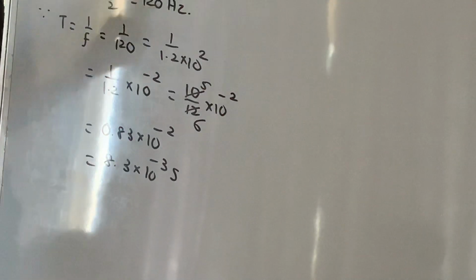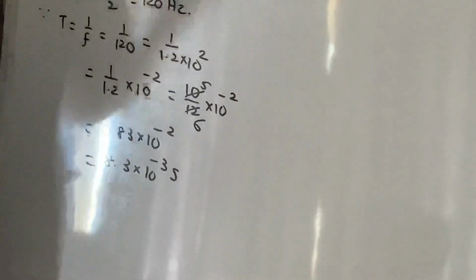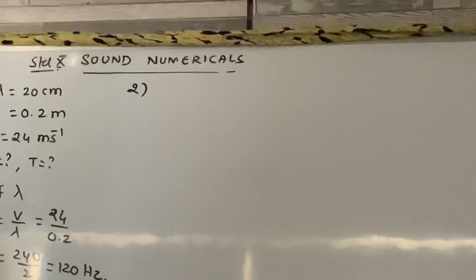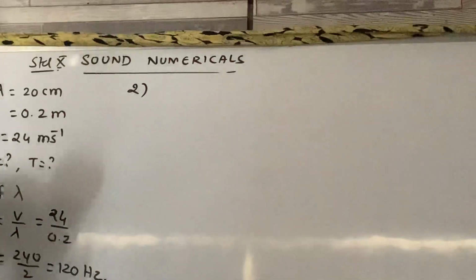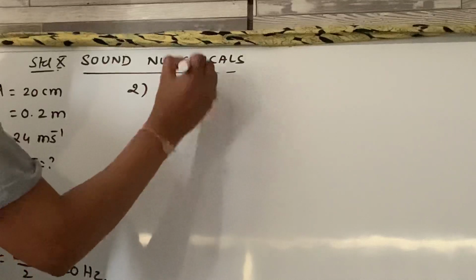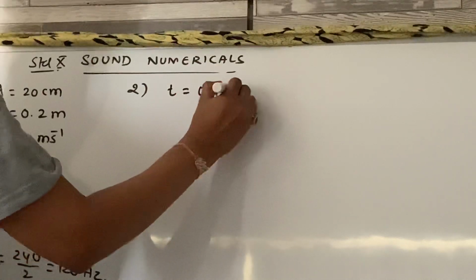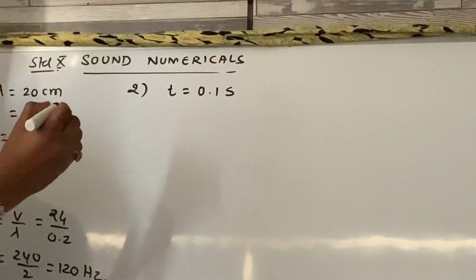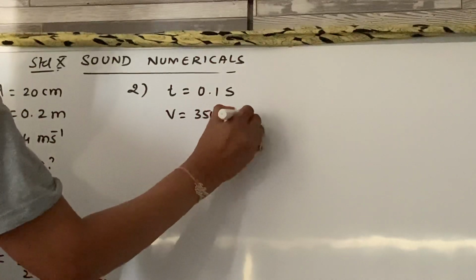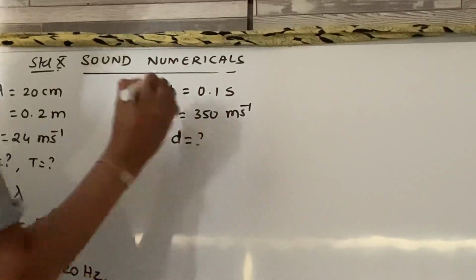Check the second numerical. What is given in the second numerical? Calculate the minimum distance. Underline the words minimum distance. Whenever they say minimum distance, the time for persistence of hearing is 0.1 second. This is very important. V is given as 350 meter per second. They want d, the distance.